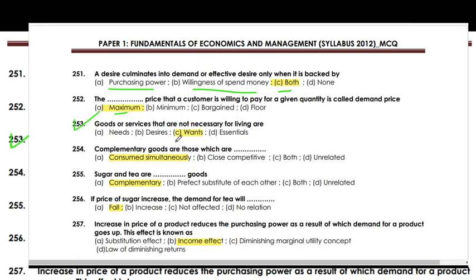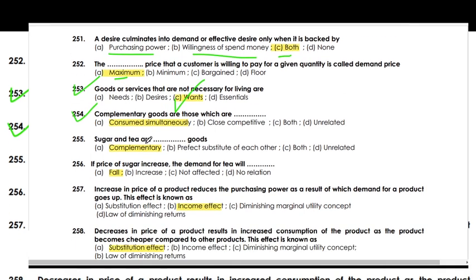Complementary goods are those which are consumed simultaneously. Sugar and tea are complementary goods. If the price of sugar increases, the demand for tea will fall.